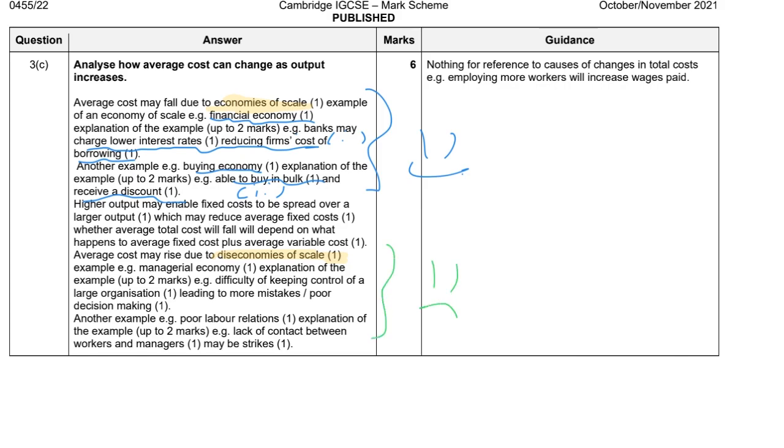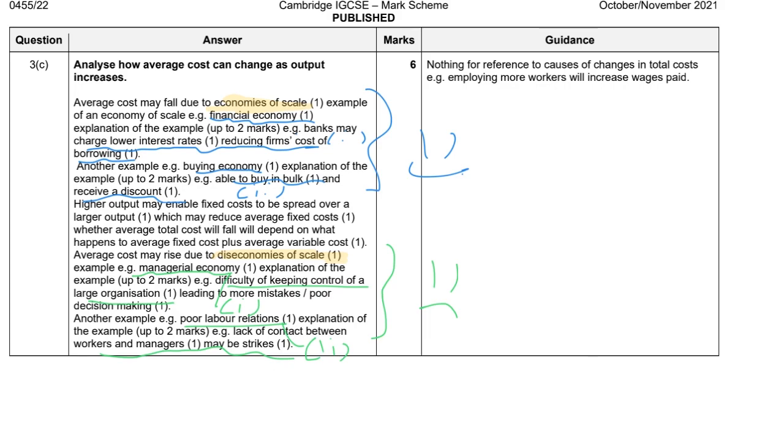The second answer I will give is about diseconomies of scale, like the managerial. That means it is difficult to keep control of a large concentration. Another one would be poor relationships, which means there might be labor strikes. So these are the 2 answers I would like to give: economies of scale and diseconomies of scale.